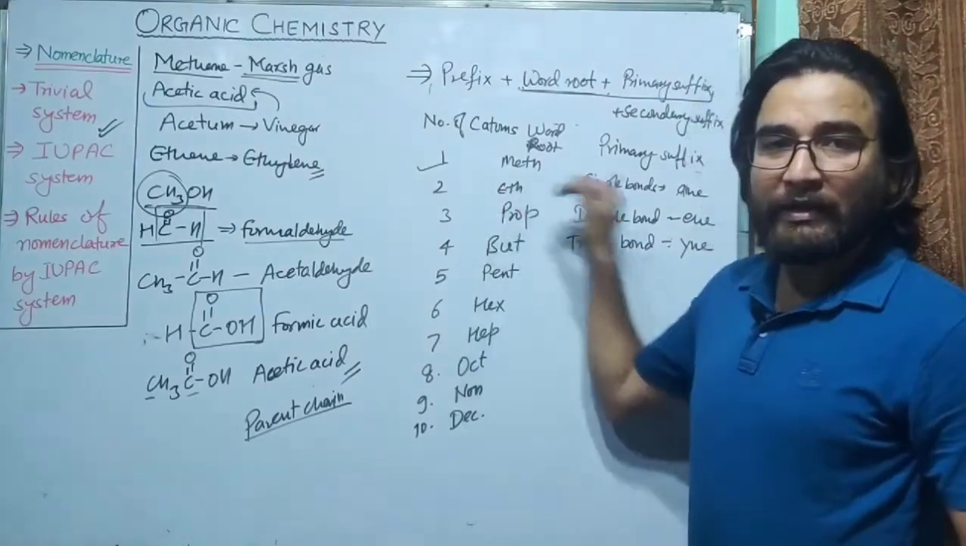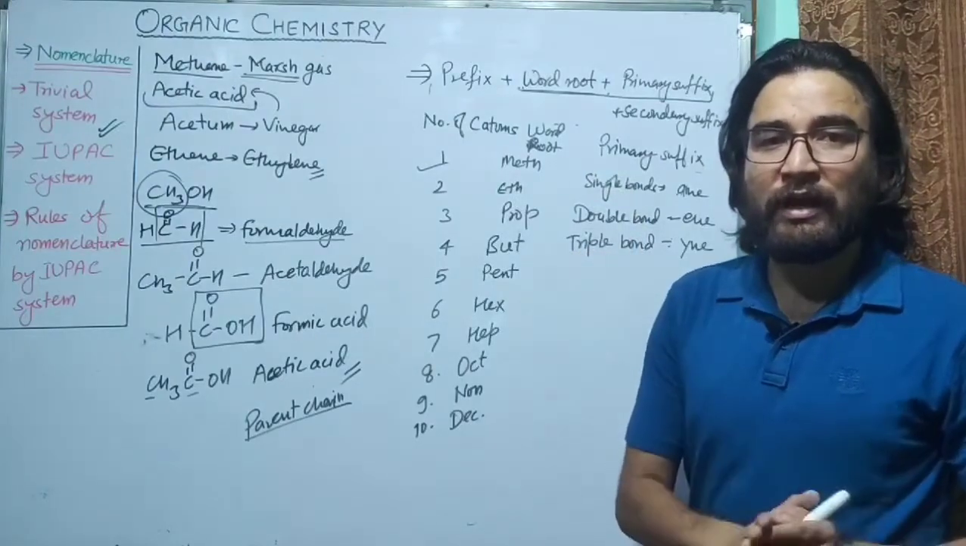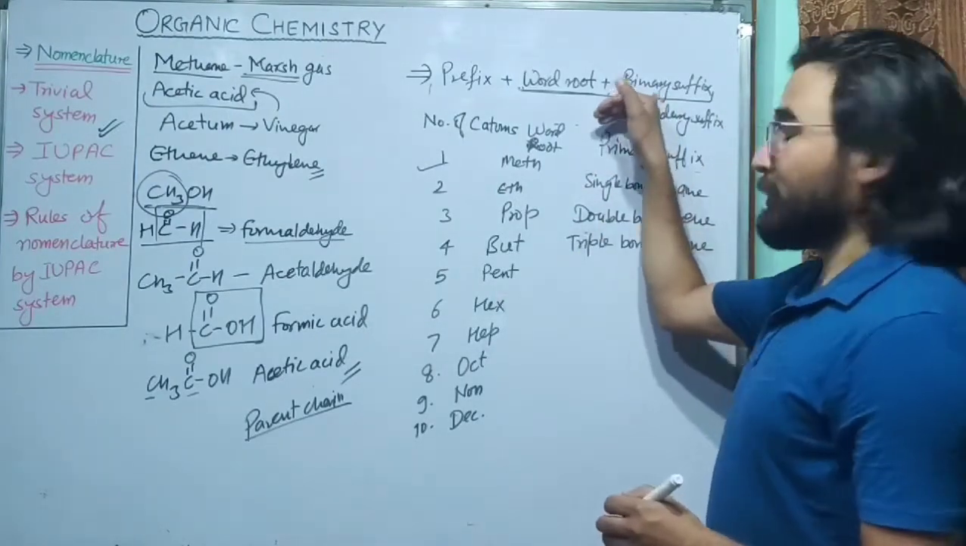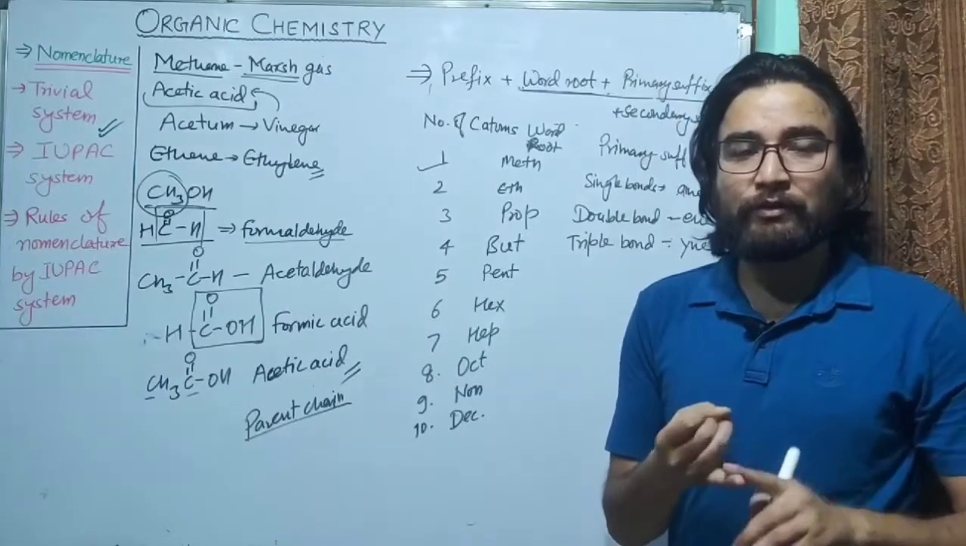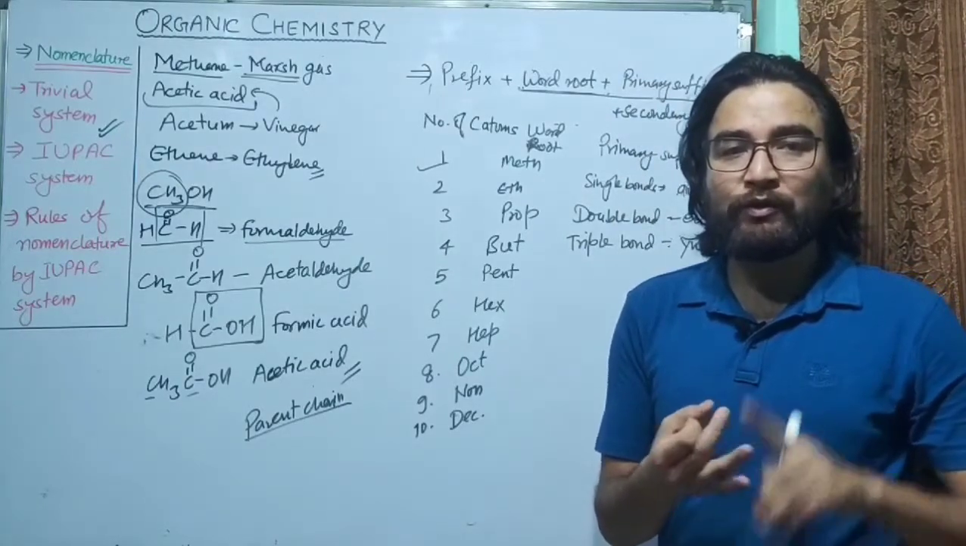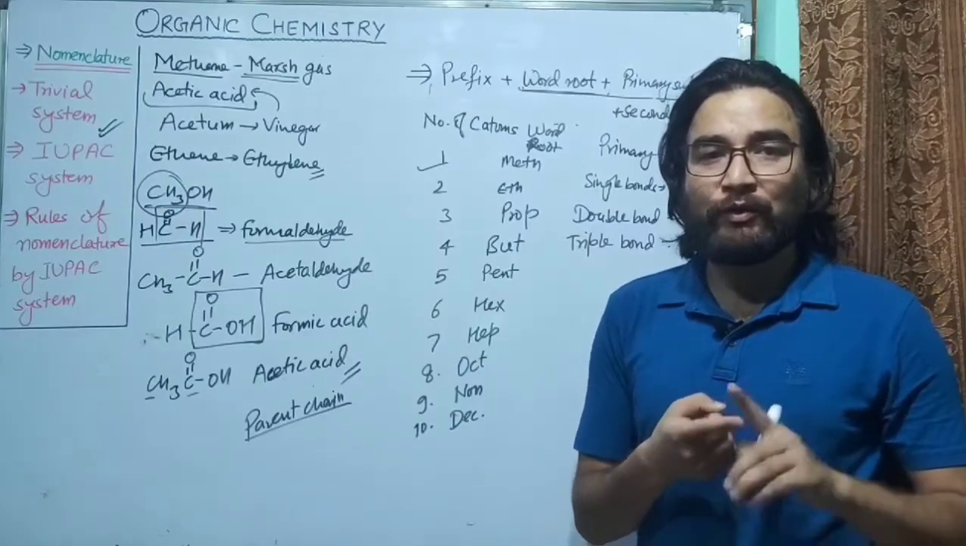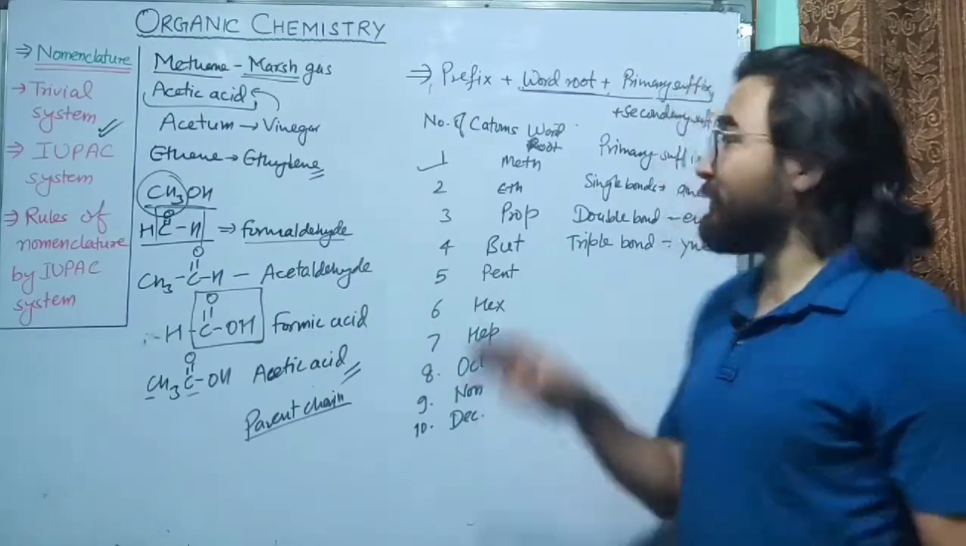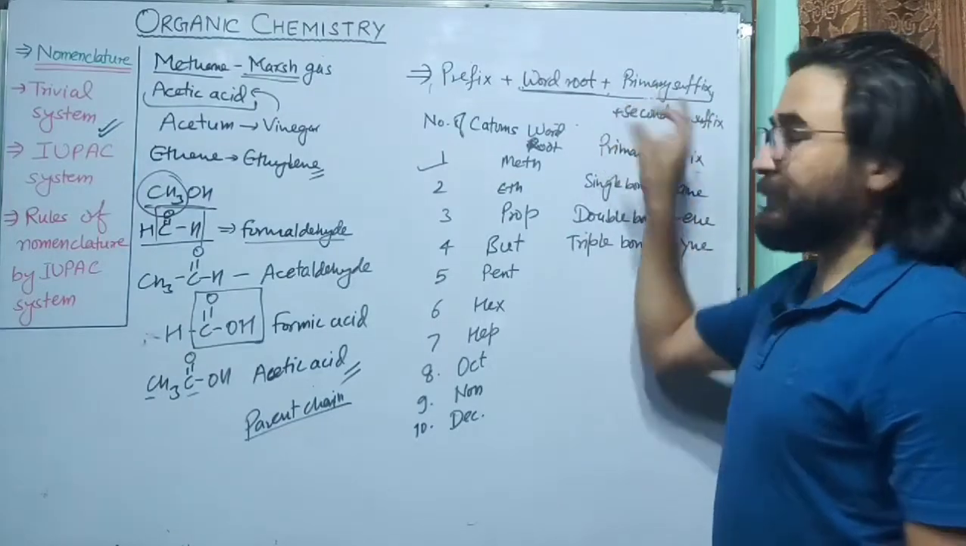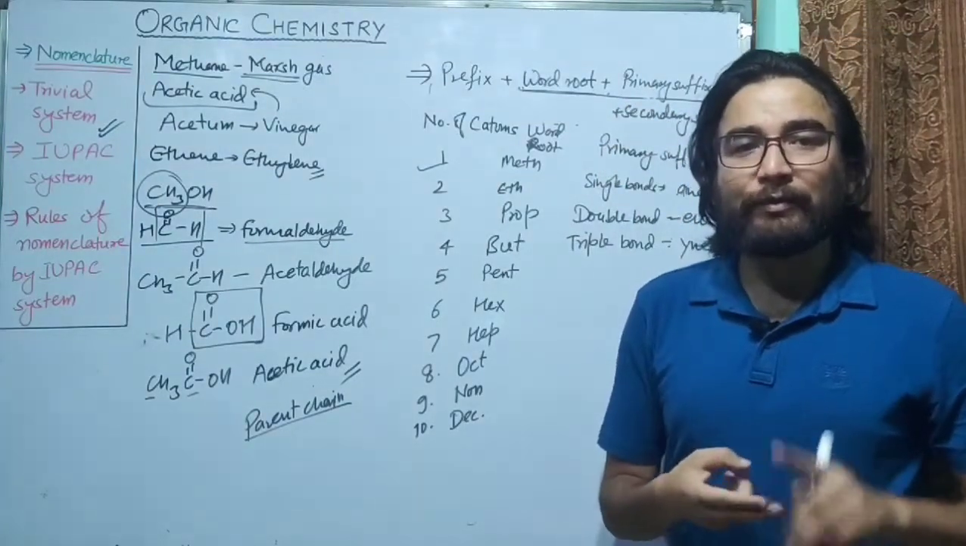So ane, ene and ine. This is how we give the primary suffix. So you have understood for what we use the word root. We use the word root to decide the number of carbon atoms. So word root will give you the number of carbon atoms, while primary suffix will give you the type of bonding between the carbon atoms.